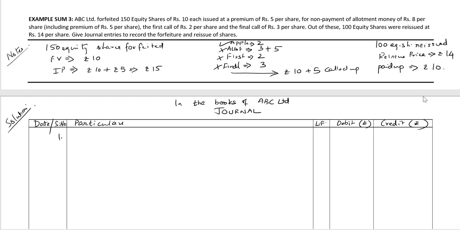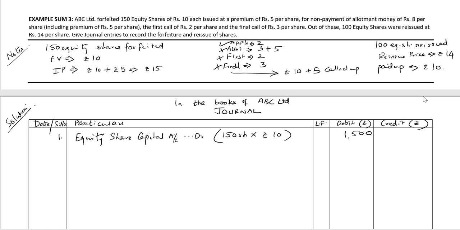First entry for the forfeiture of 150 equity shares. Equity share capital account debit. The number of shares forfeited is 150 shares multiplied by the amount which is called up per share, rupees 10, comes up to 1500 rupees.